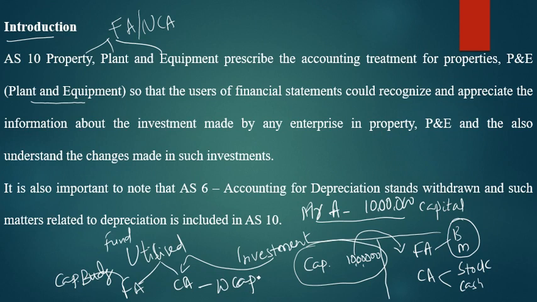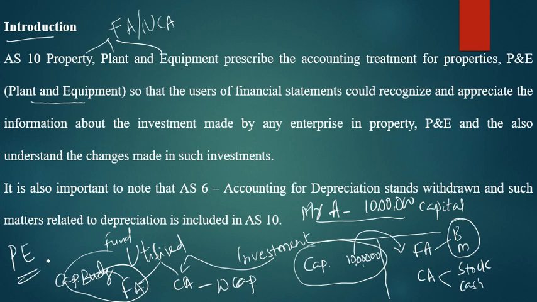So whatever money you invested in the portion of fixed assets, that is non-current assets, nothing but plant and equipment, should be studied in this AS 10. How it is recognized, how you are going to show it in your financial statement.